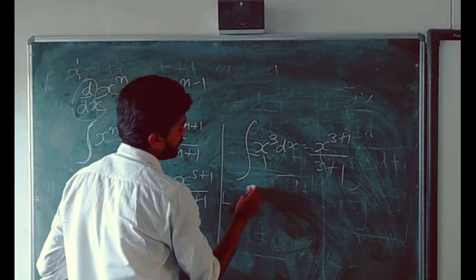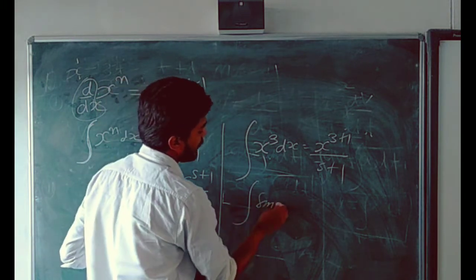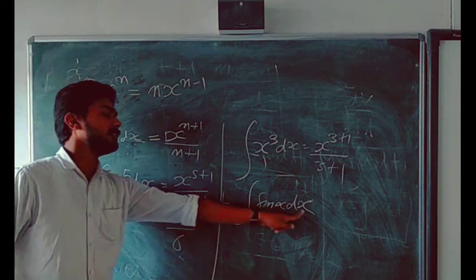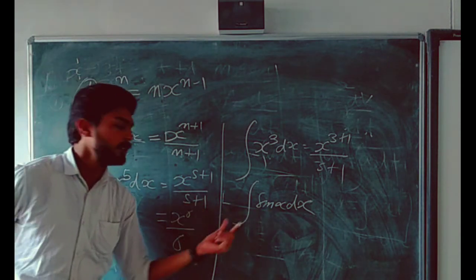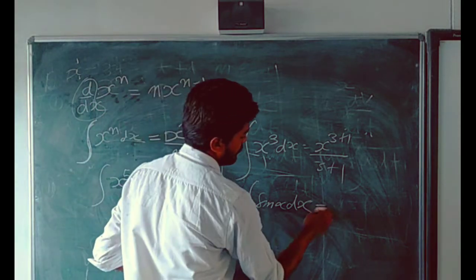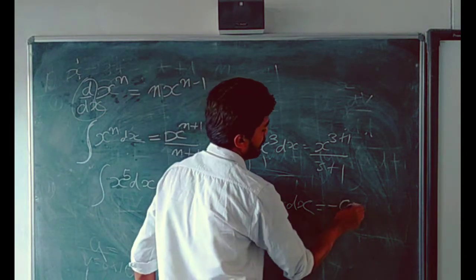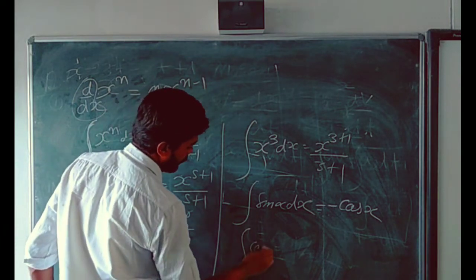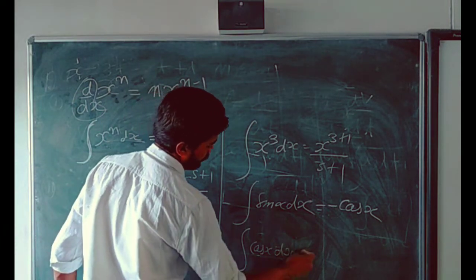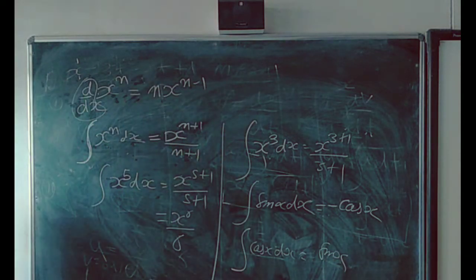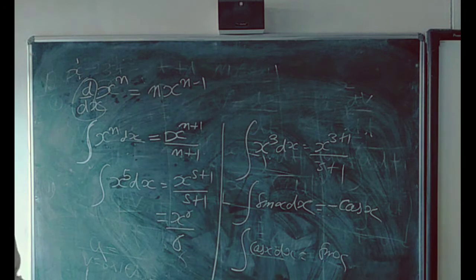Suppose you want to integrate sin x dx. I said this snake-like symbol and this dx are the symbol. We have to integrate only the term which is between these two. And the integration of sin x will be minus cos x. If you integrate cos x dx, you will get sin x. Then there are so many formulas, but a few important formulas are here.